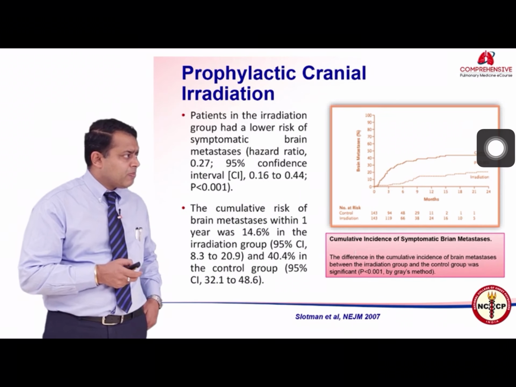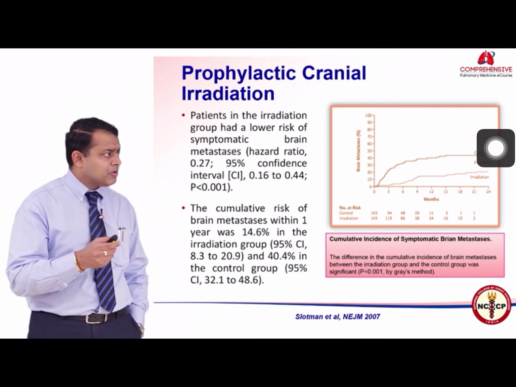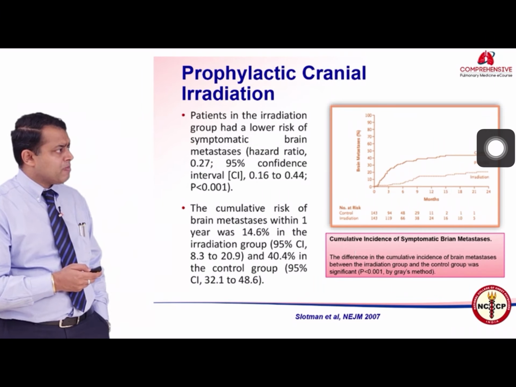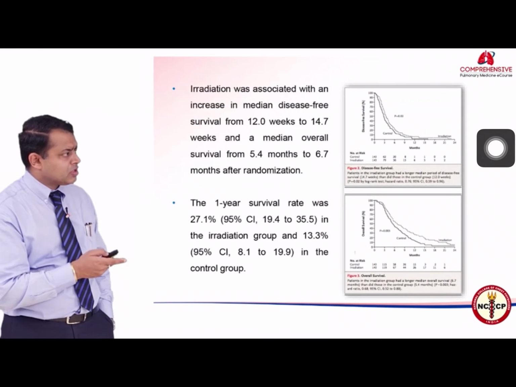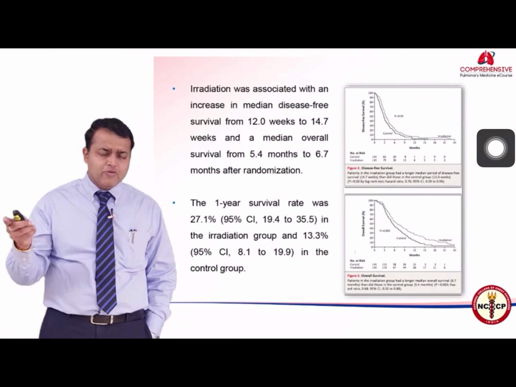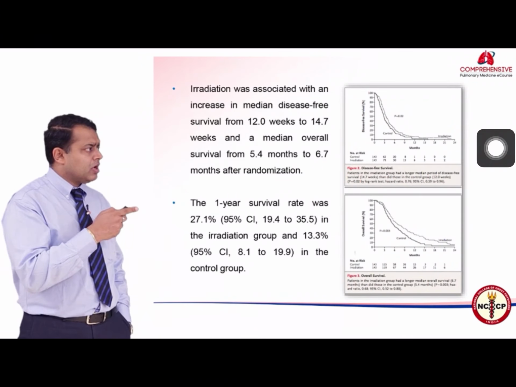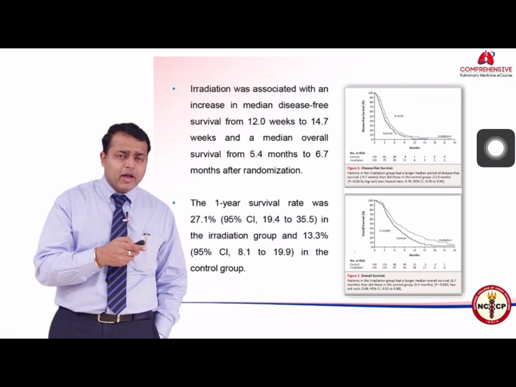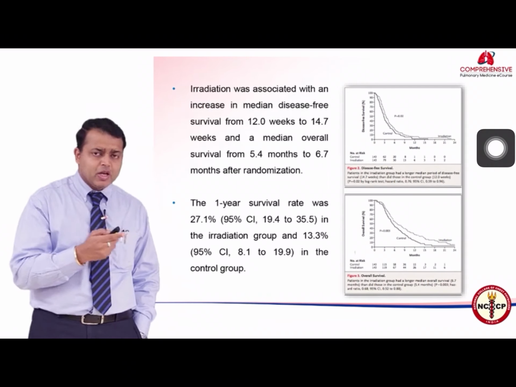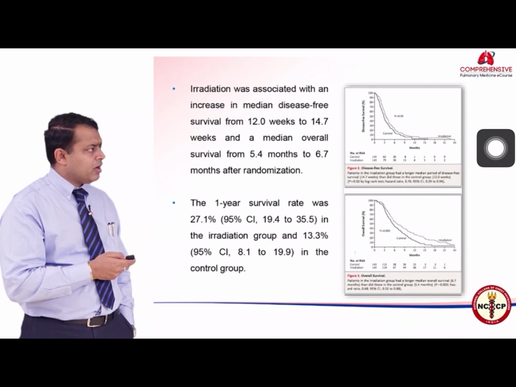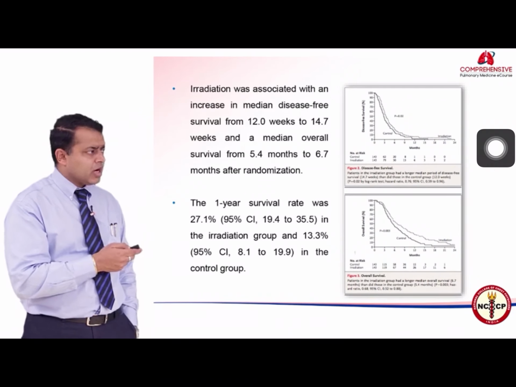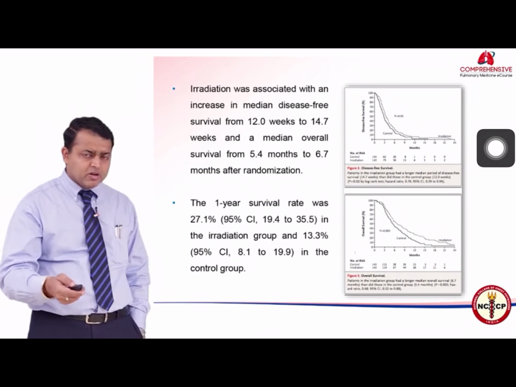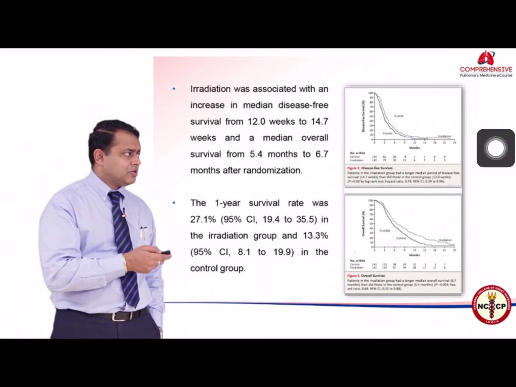The cumulative risk of brain metastasis decreased from 40% to 14%. As you can see, the 1-year survival rate for patients who received prophylactic cranial irradiation increased from 13% to 27%. So this is very important. Prophylactic cranial irradiation is an important adjunct in the entire treatment of patients with either limited stage disease or extensive stage disease.